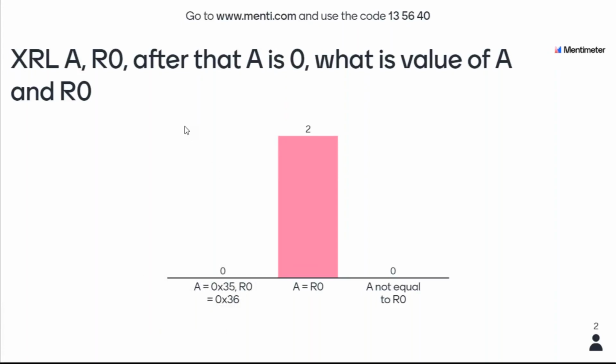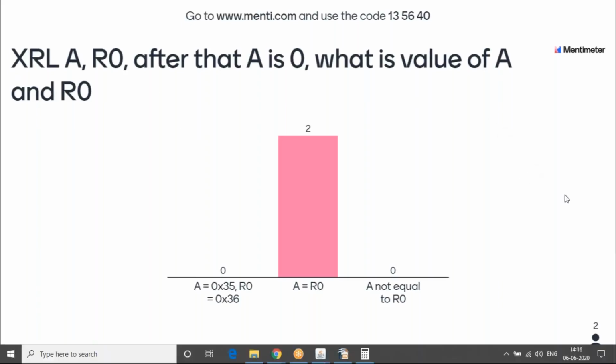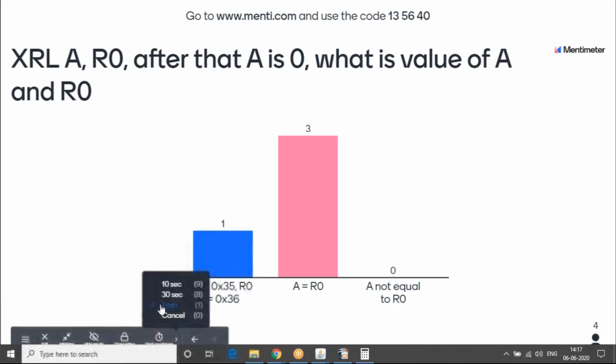2 people have answered. Okay, there are 3 answers.